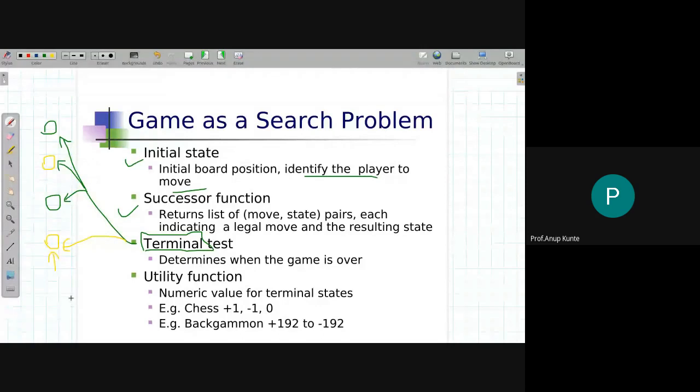If the terminal test fails, it indicates that there are no more moves left, and I need to apply the function which is referred to as the utility function. Another important fact about games is that in zero sum games, I apply the utility function to all players and find out the utility value. So ultimately, after the terminal test fails for this node, I will have a utility value listed out at this level.